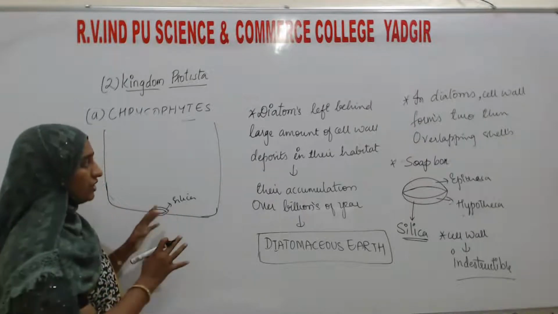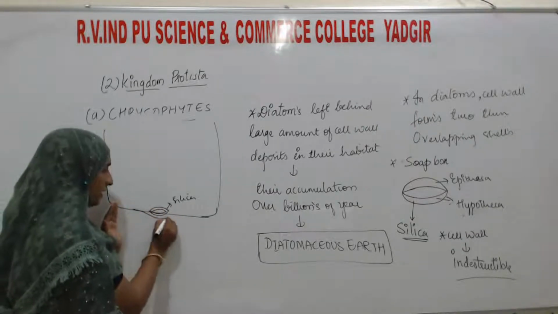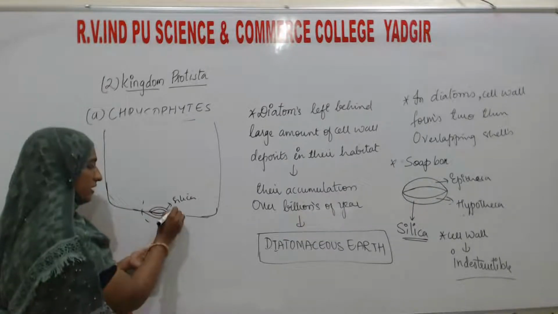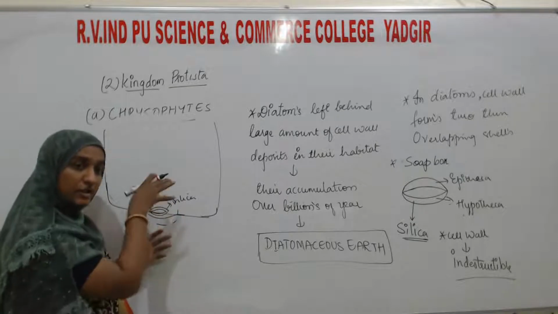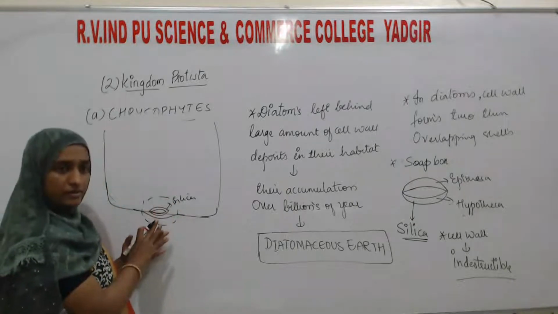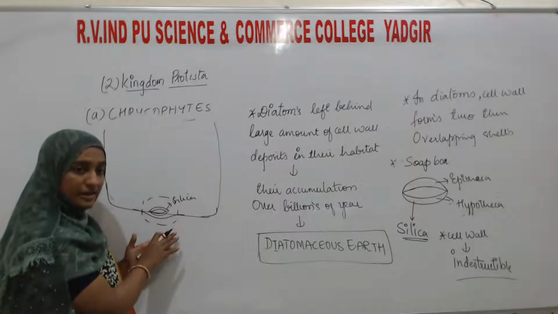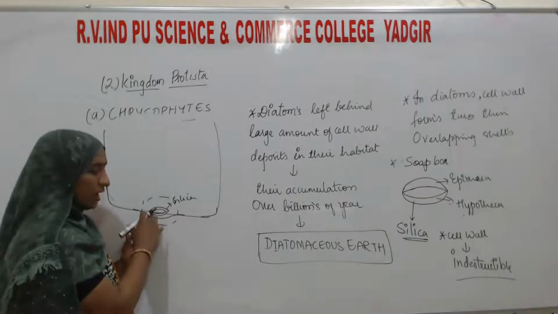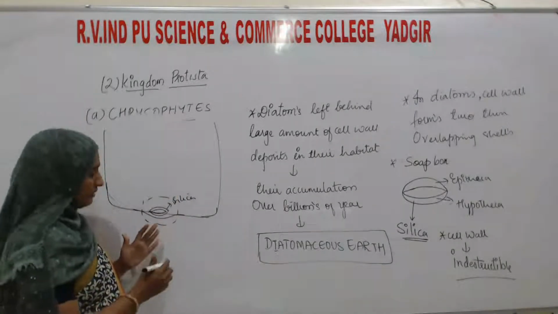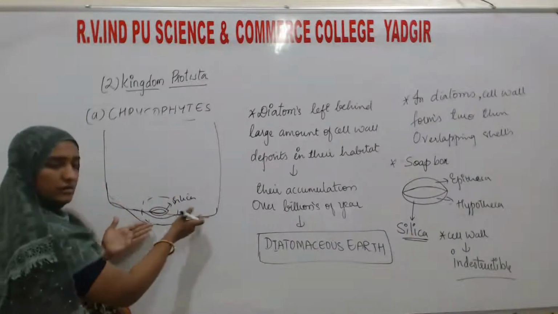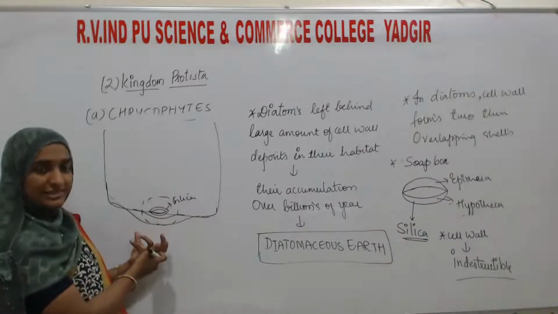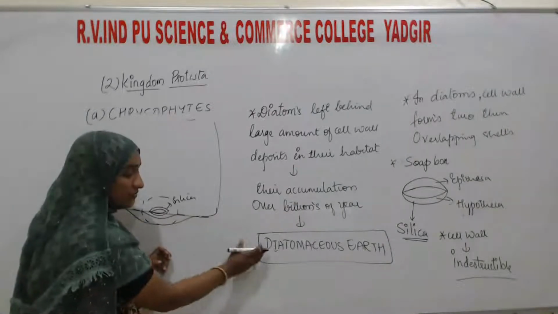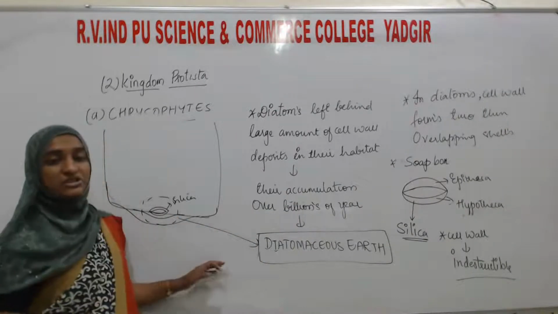That cell wall will deposit in that particular area wherever the diatoms were. After billions of years, this soil on this earth we can call the diatomaceous earth.